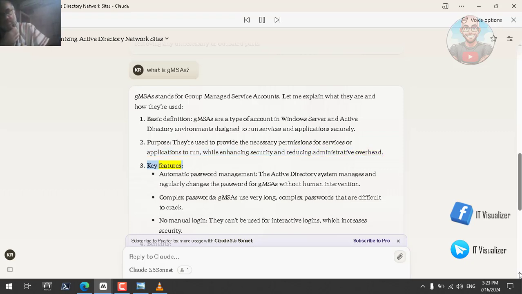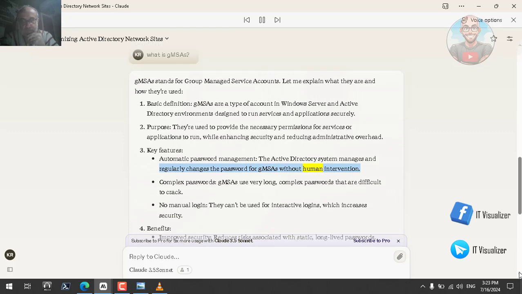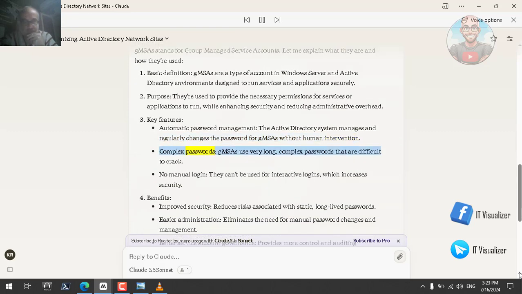Key features. Automatic password management. The Active Directory system manages and regularly changes the password for GMSAs without human intervention. Complex passwords. GMSAs use very long, complex passwords that are difficult to crack. No manual login. They can't be used for interactive logins, which increases security.